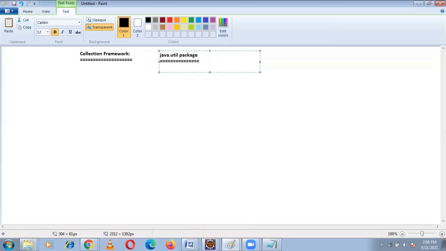In C language there is no package concept. We include stdio.h, the header file, with hash include stdio.h. That is the standard input output header file.